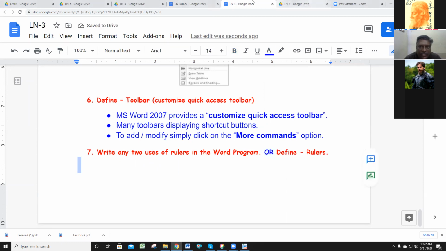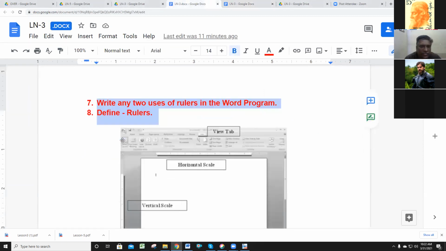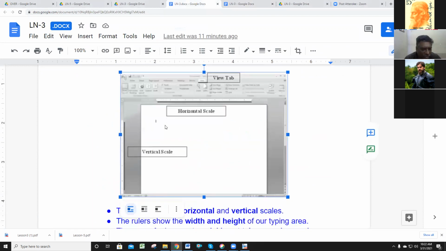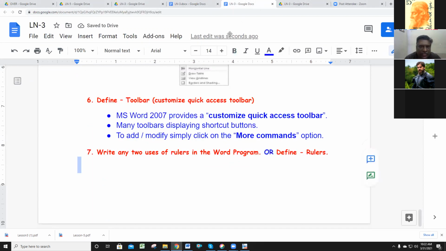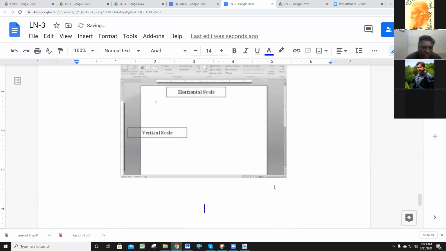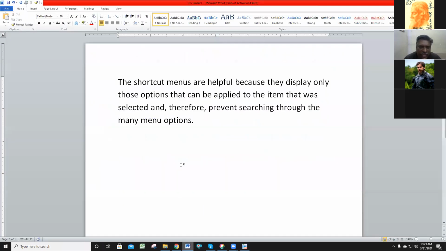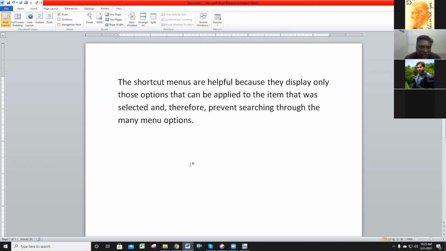I give you the answer. Uses of ruler. So where it is located, first you can check. Only in the view option the ruler is located. If you want the ruler, you can show it, or if you want, we can hide the ruler. Go to the view option, just a ruler button is there.